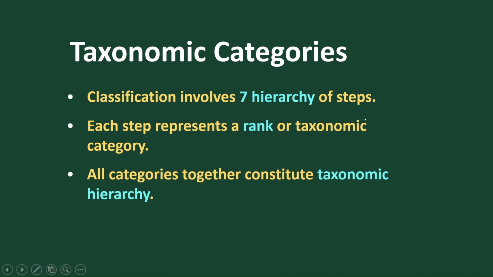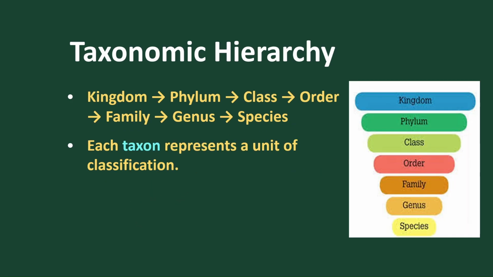Now let's move into how to systematically arrange the taxa or ranks, so that it is easy to identify and categorize any organism. There are seven hierarchical steps. Hierarchy means the ranks or the taxa, and all seven categories of taxa together constitute the taxonomic hierarchy. The lowest one is the species, followed by genus, then family, order, class, phylum, and then kingdom. This seven-step hierarchy is sometimes called the taxonomic tree.